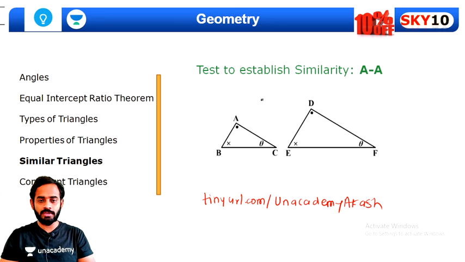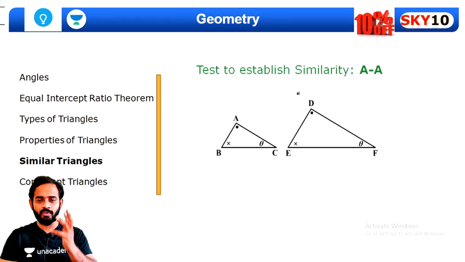Okay, so tests to establish similarity. Let's try to understand this part. First of all, what is similarity? Whenever the ratio of corresponding sides of triangles is the same and the corresponding angles are equal, in that case I can say that both the triangles are similar to each other.